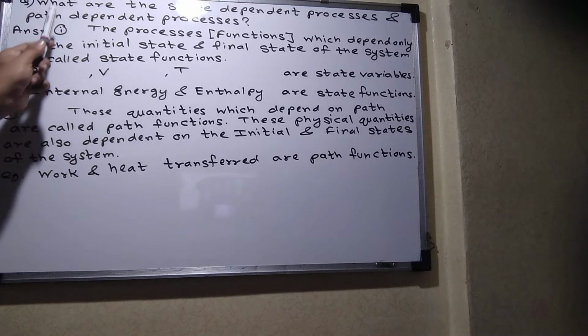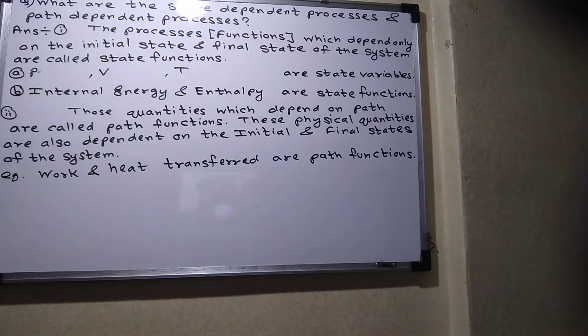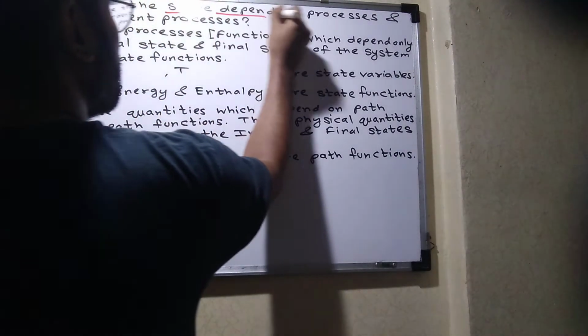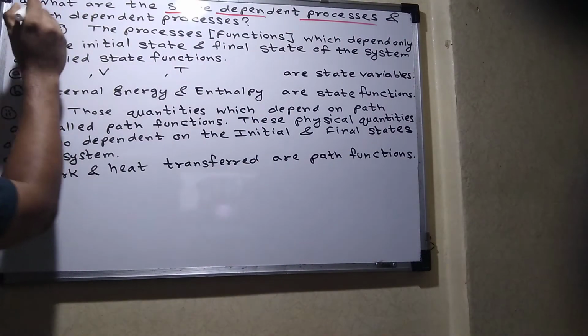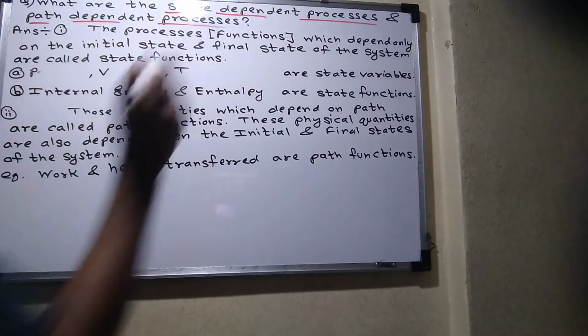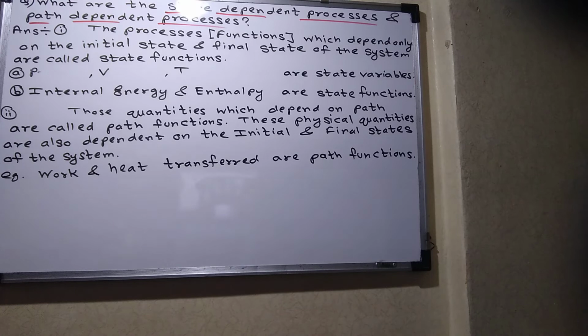Students, what's the next question? What are the state dependent process and path dependent process? So there are two types of processes: state dependent and path dependent. Okay. So everyone please look at the board.